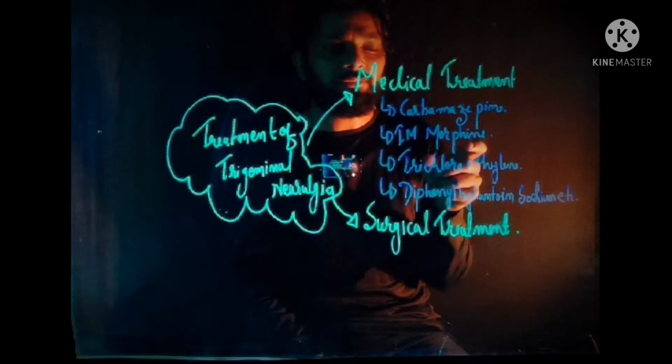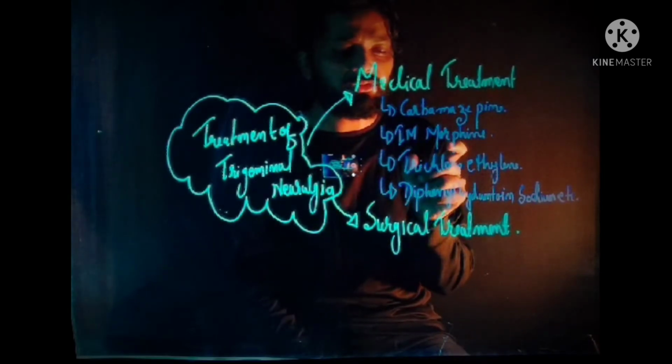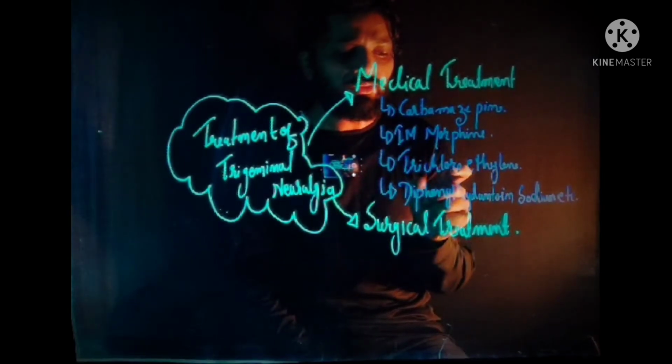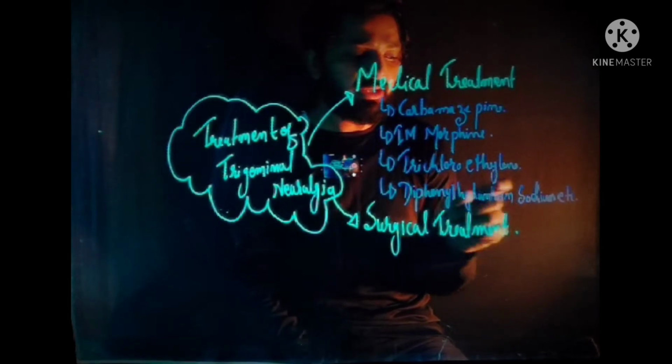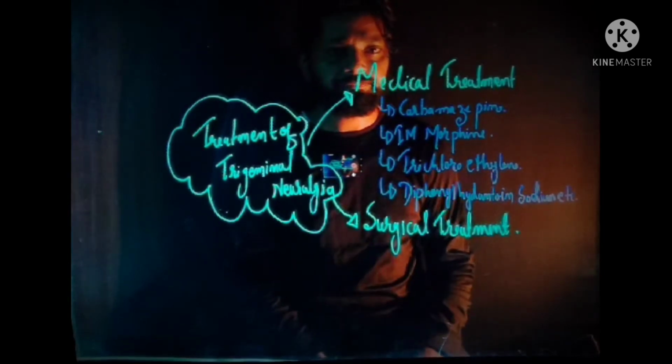Some of them include carbamazepine, intramuscular morphine, trichloroethylene, diphenyl hydantoin sodium, etc.